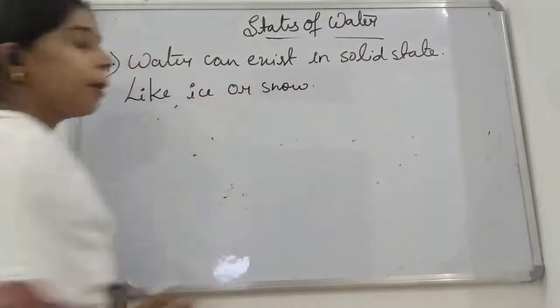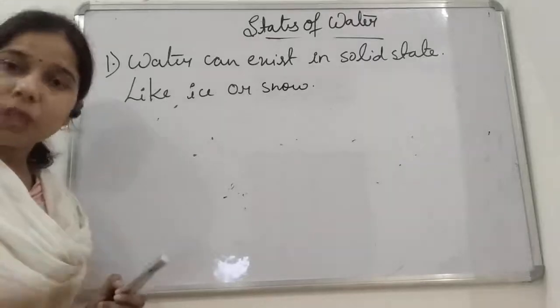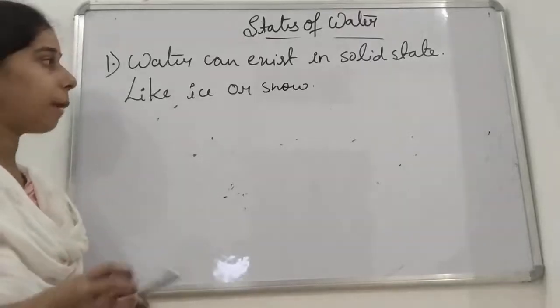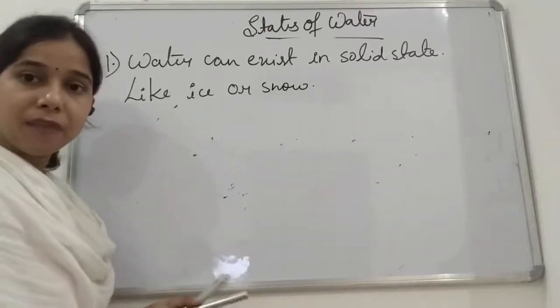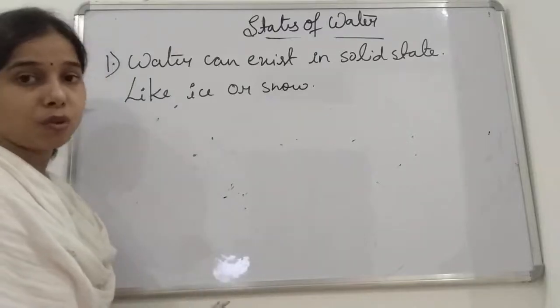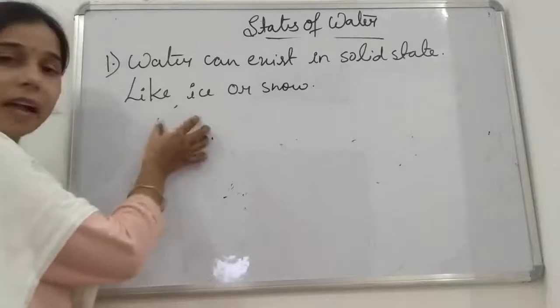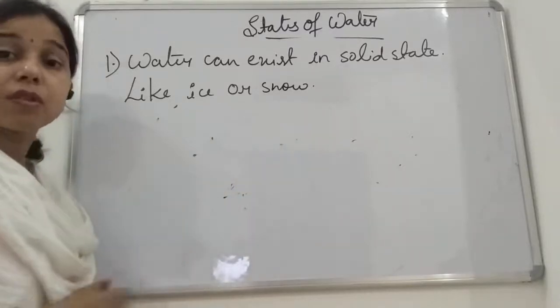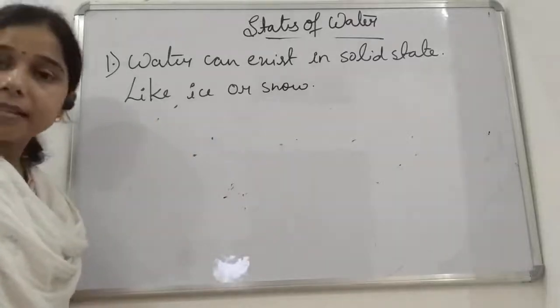So you have heard about snow, students, that during a very low temperature, the snowfall occurs instead of the rainfall. So rain, which is a liquid, gets converted into a solid, and you will see the snowfall occur. So like the ice or the snow, which is the solid form of water, it can exist in a solid state.